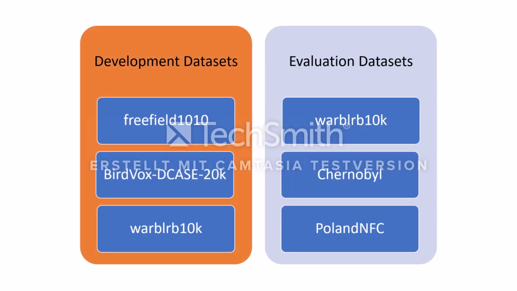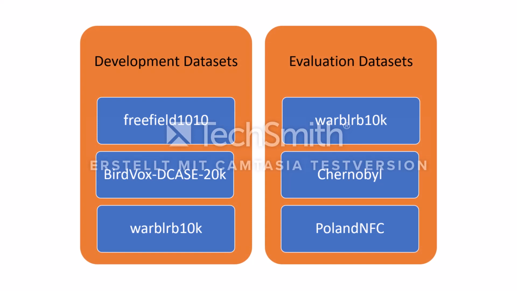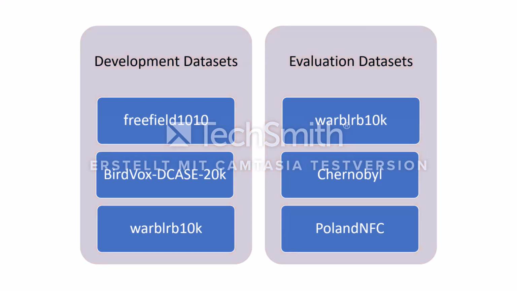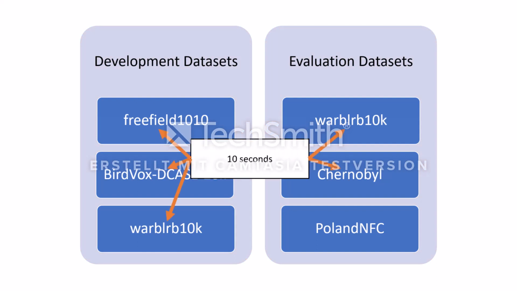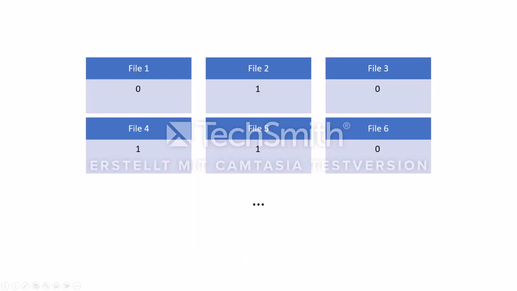3 development datasets and 3 evaluation datasets have been provided for the challenge. All files are 10-second long WAV files, except for the Poland NFC dataset, which contains 1-second long clips. All files have been manually labeled with a 0 or 1 for absence or presence of bird sound.